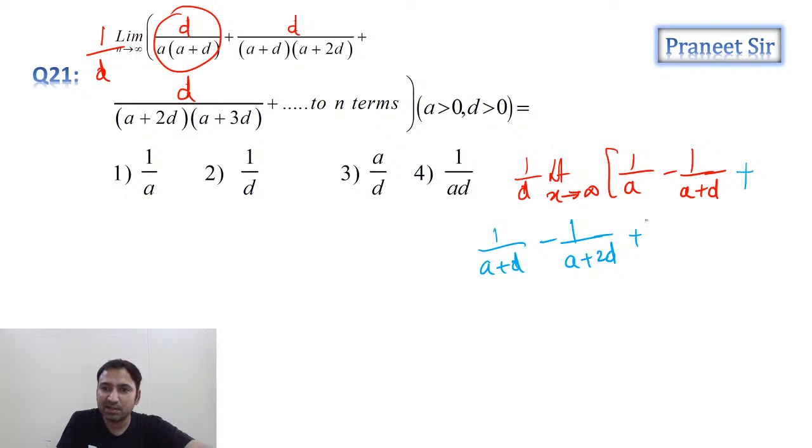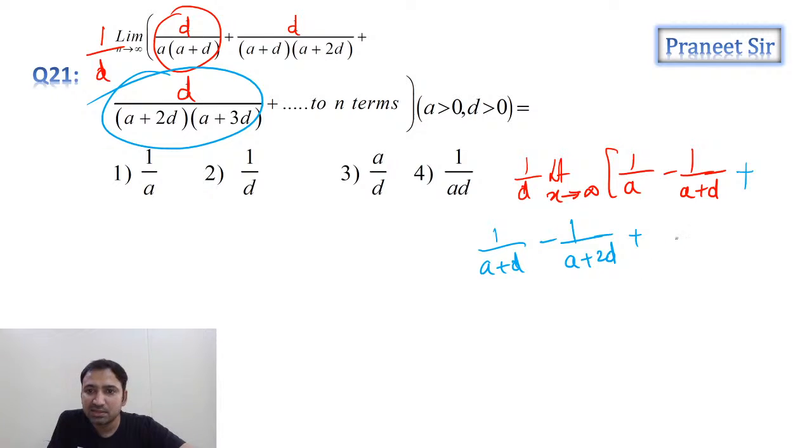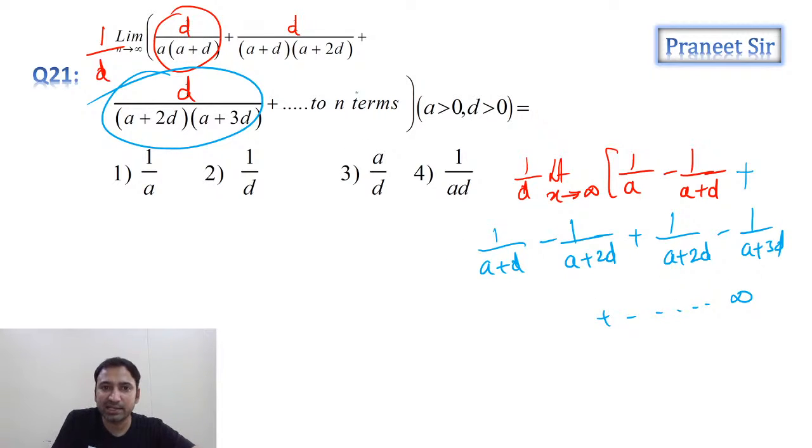So guys, clear? So now what is the third term, guys? Can we simplify the third term? Third term is 1 by a plus 2d minus 1 by a plus 3d, like this, so on up to infinite terms, guys. Why? Because n is tending to infinity, no? Now tell me, guys, can we cancel all these terms?